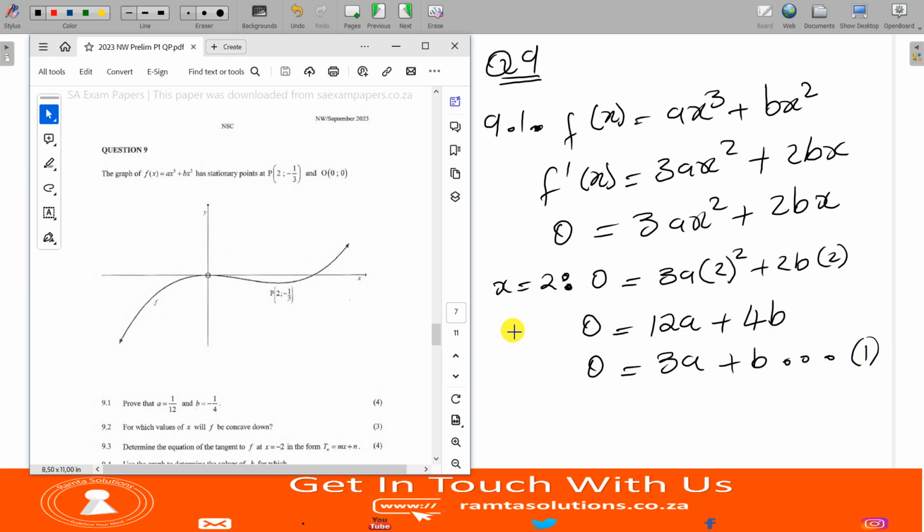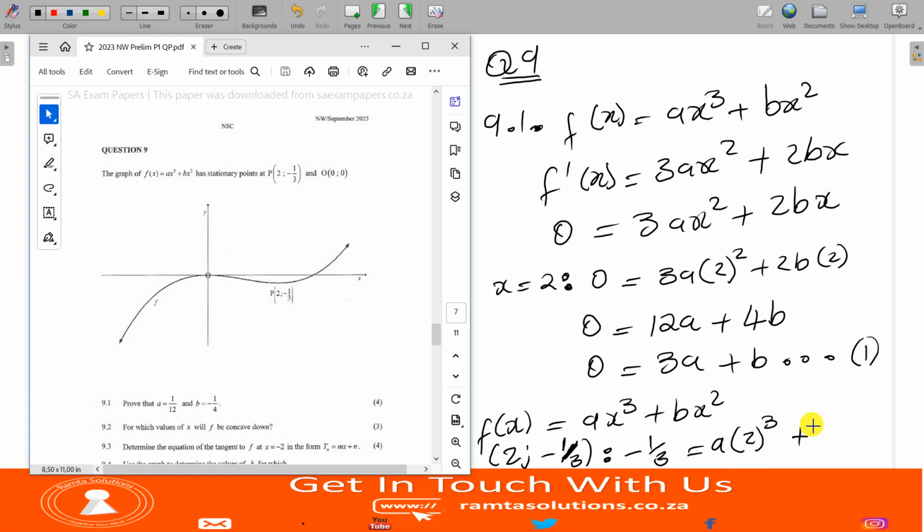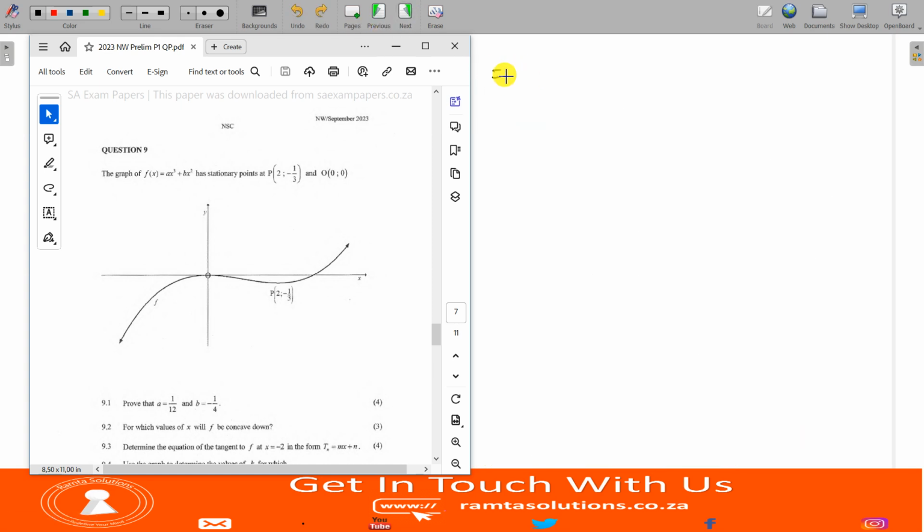Okay. Now, on f of x, I'm going to substitute. Remember, f of x was ax cubed plus bx squared. If you substitute the 0 and 0, it doesn't help. So I'm going to substitute this point. What was the point? The point was 2 and negative 1 over 3. Meaning where there's y, or what we call f of x, I will put negative 1 over 3. Where there's x, I will put 2. So this is a 2 to the 3 plus b 2 to the 2.